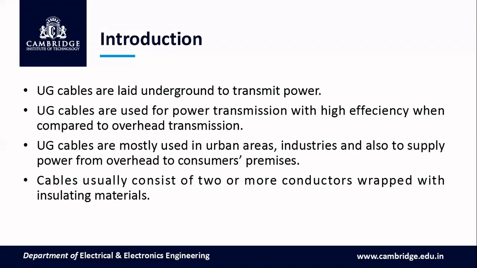These cables usually consist of two or more conductors which are wrapped with insulating materials. The only disadvantage is these UG cables are not used for long distances. For long distance transmission, using them will not be economical.